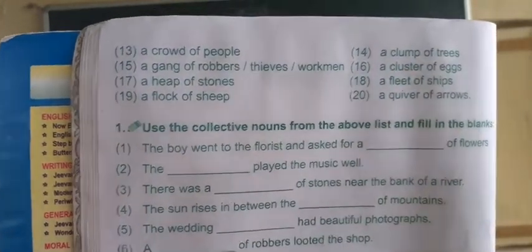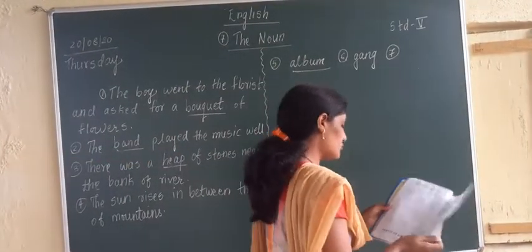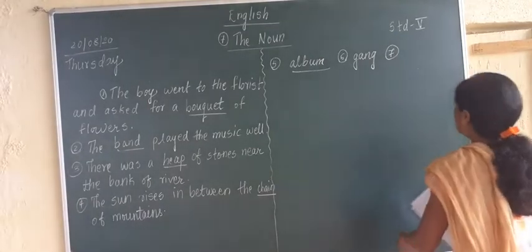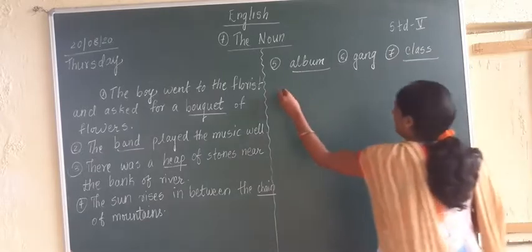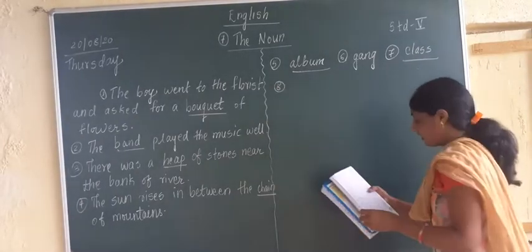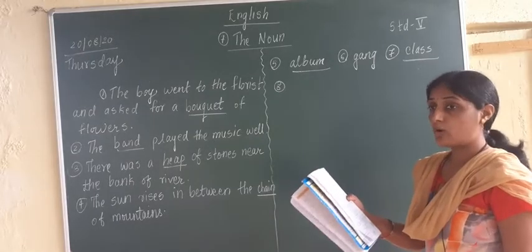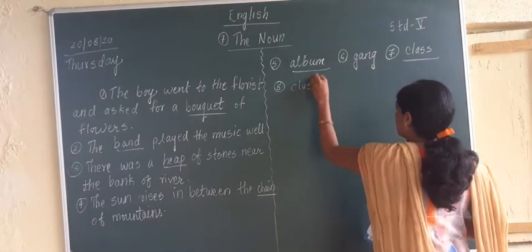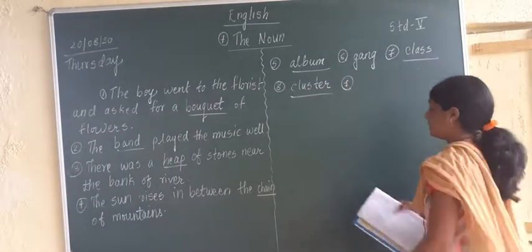Yes, cluster. So I am writing the answer to the seventh one. A dash of students. What of students? A class of students. The seventh answer is class. The eighth answer is dash of eggs. What will it be of eggs? A cluster of eggs. The eighth answer is what? Cluster.